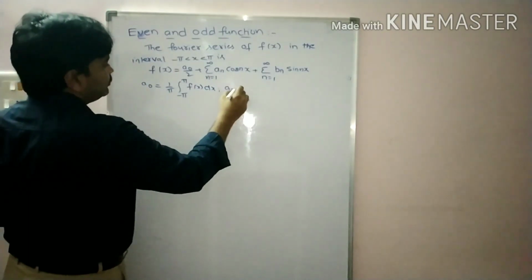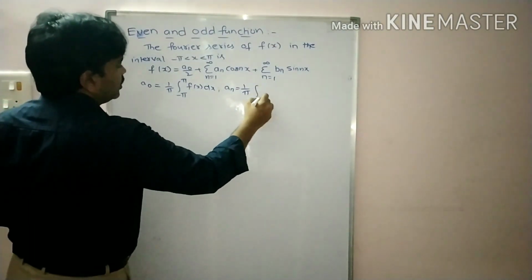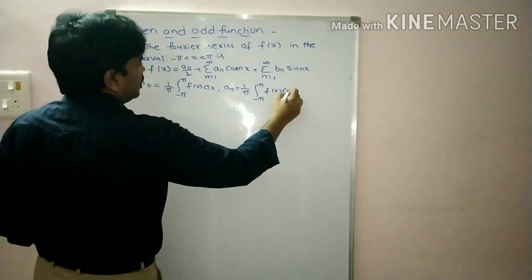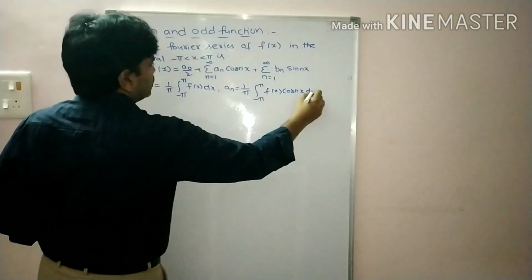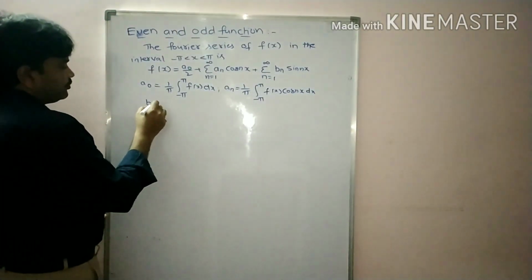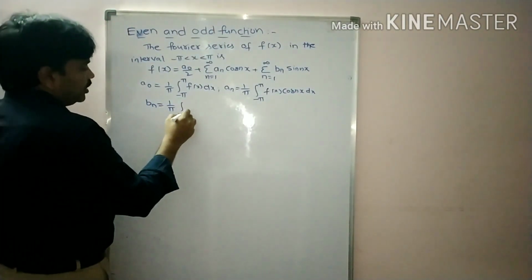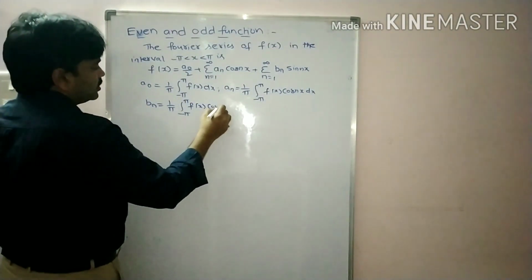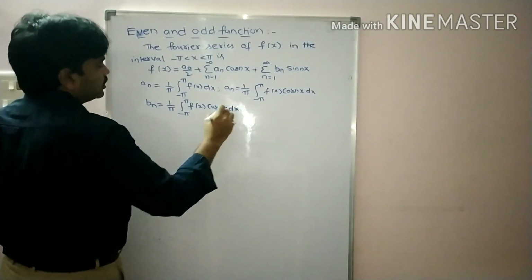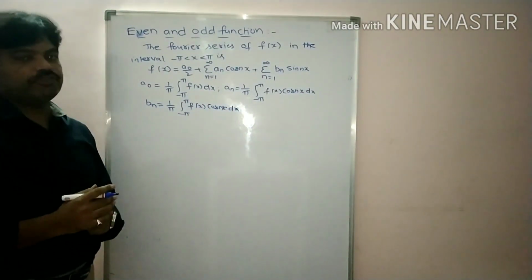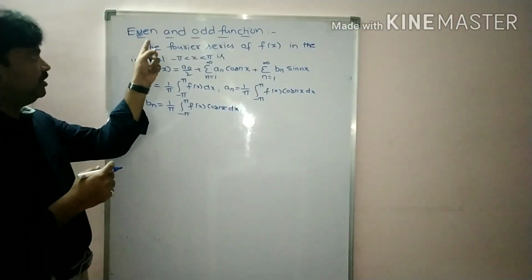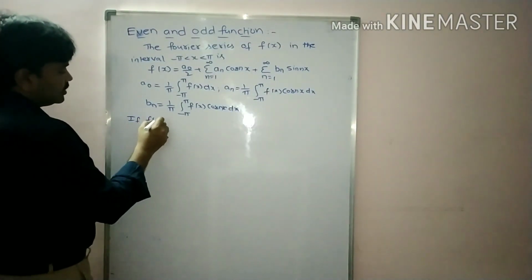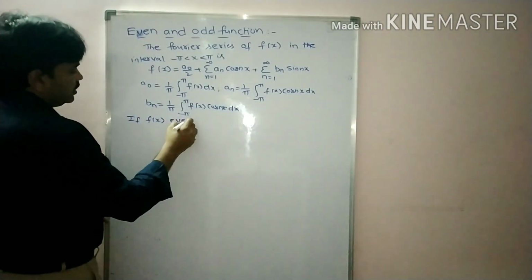What is an? 1 by pi integral minus pi to pi f of x cos nx dx. What is bn, students? 1 by pi integral minus pi to pi f of x sin nx dx. This is the basic definition of Fourier series. Now we are applying the concept of even and odd function. The first case is if f of x is even.